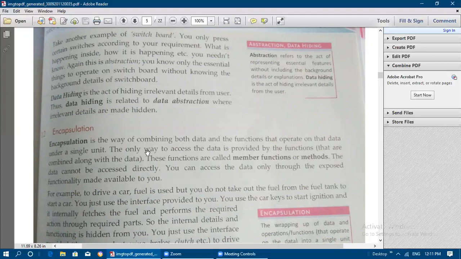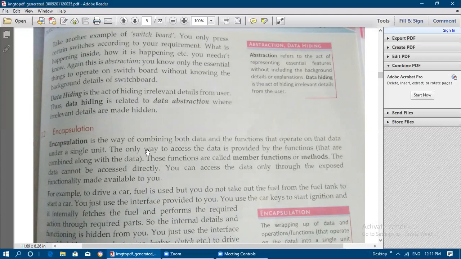So what is encapsulation? Encapsulation is a way of combining both the data and the functions. You will be working on the data when we are using a function. For example, if you want to perform add, subtract or multiplication functions, compulsorily you need to have data. Without data you cannot perform add, subtract or multiplication. The same way, encapsulation is a way of combining both the data and the functions that operate on the data under a single unit. Everything is packed as one single unit. That is known as encapsulation.